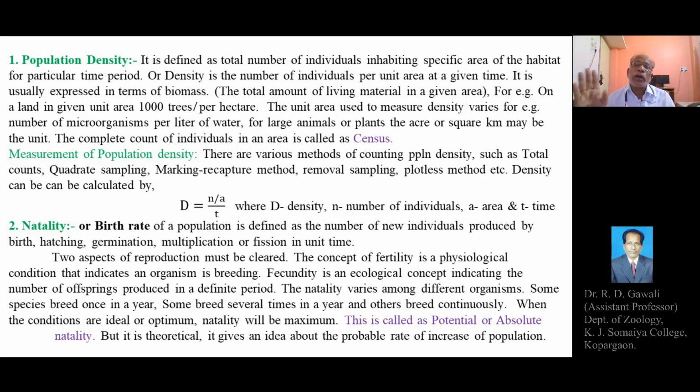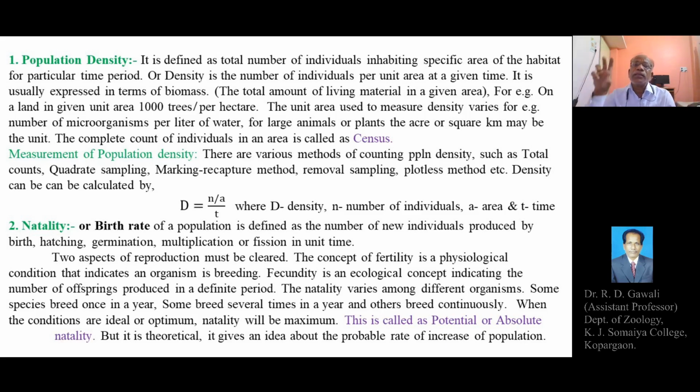So, normally fertile organisms are called breeding organisms, or they are capable of breeding or can undergo reproduction. Then another aspect of reproduction, that is fecundity. Fecundity is an ecological concept. Fecundity is an ecological concept indicating the number of offsprings produced in a definite period.